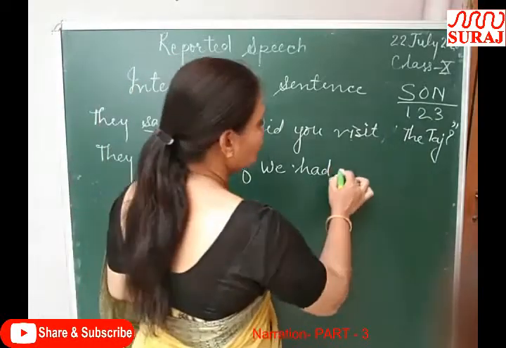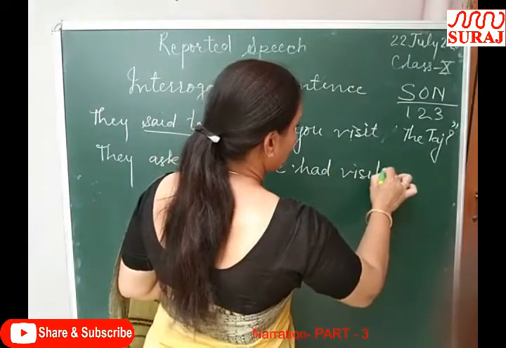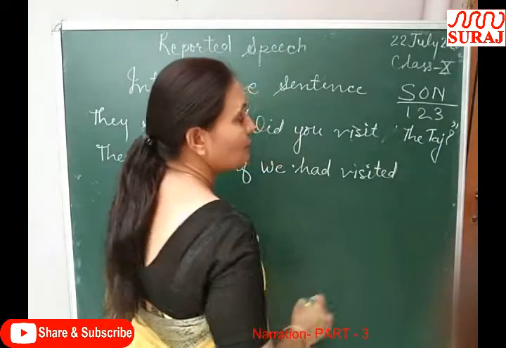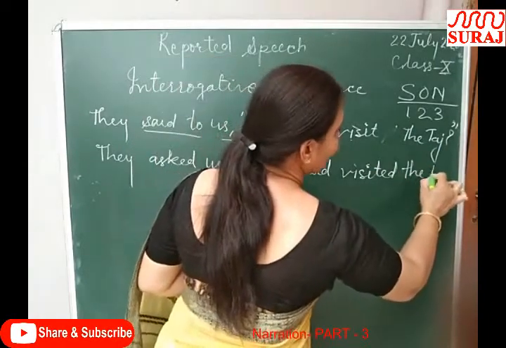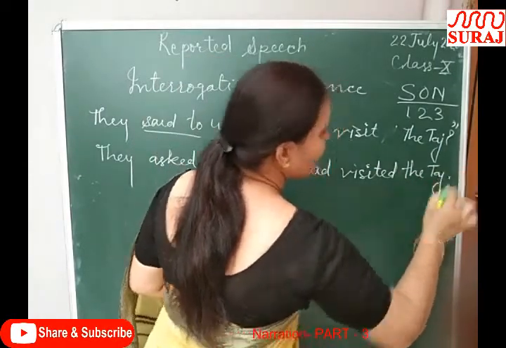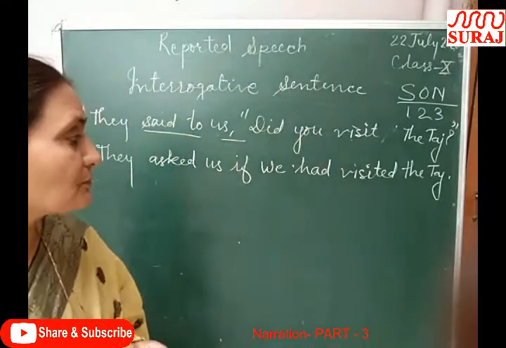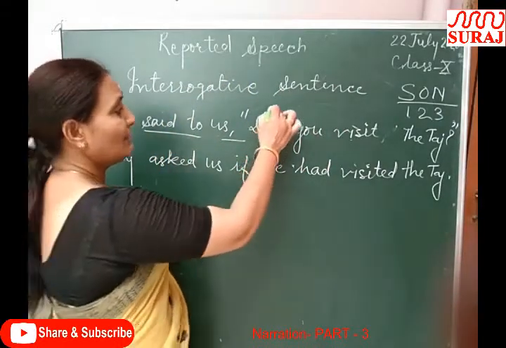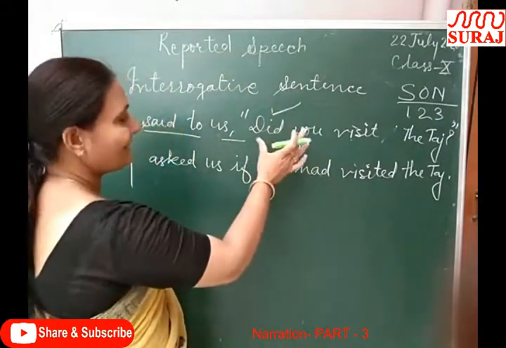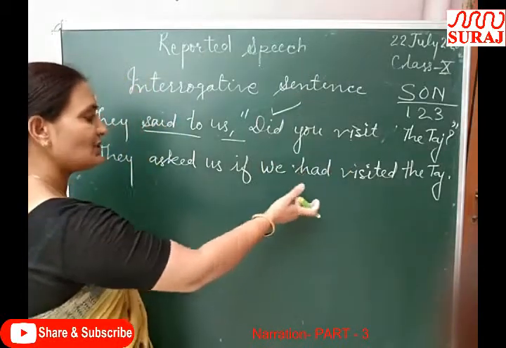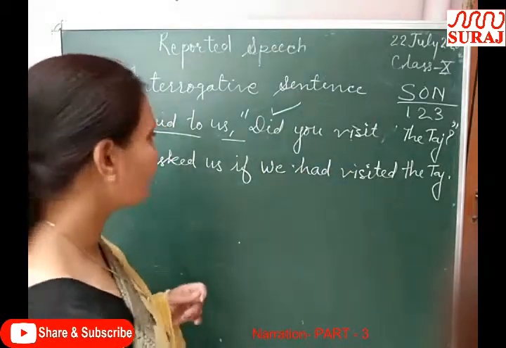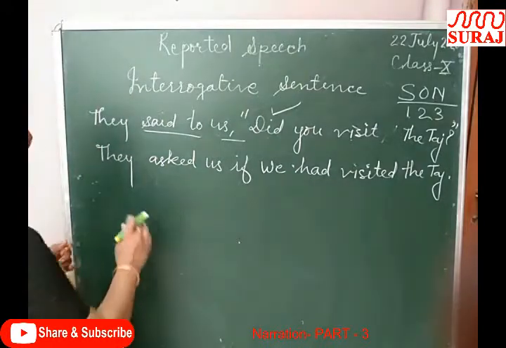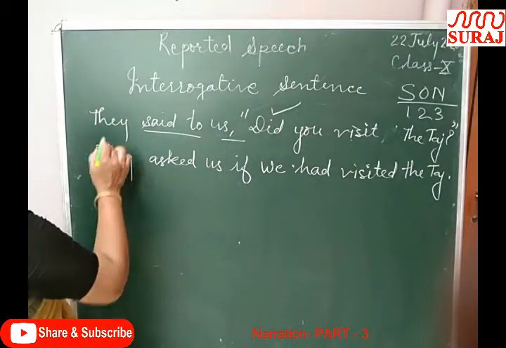We had visited. We had visited the Taj. Full stop. So like this, whenever we find an interrogative sentence in reported speech, we will change it. Clear?